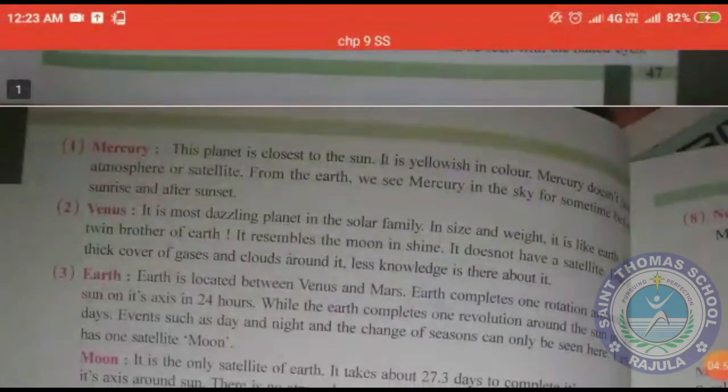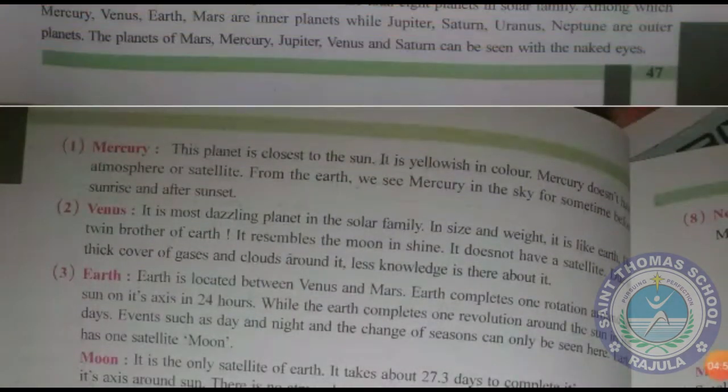First, we are going to see about Mercury. This planet is closest to the sun. It is yellowish in color.